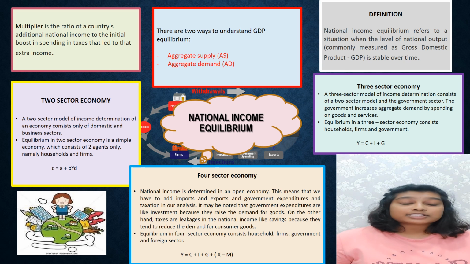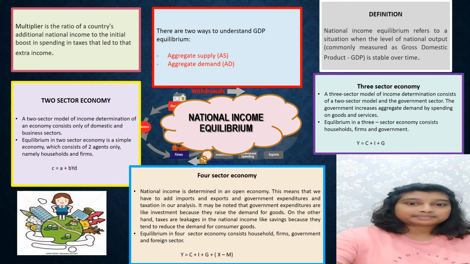The last national income equilibrium concept is the multiplier. The multiplier is the ratio of a country's additional national income to the initial boost in spending or taxes that led to that extra income.